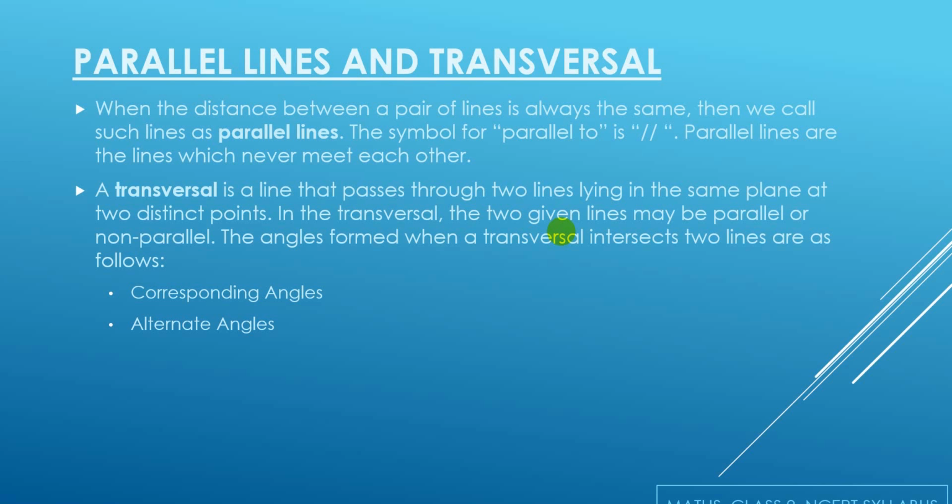When a transversal crosses or intersects these lines, different types of angles are formed, which are corresponding angles and alternate angles. What are these angles? We will study these angles in detail in the further slides.